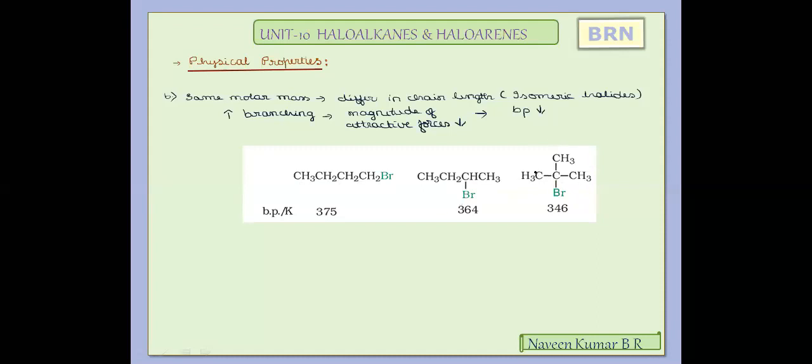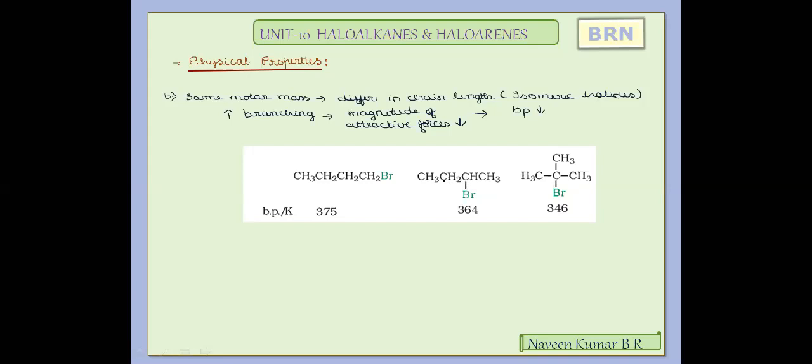So the alkyl group has 4 carbon atoms, but if we observe the halogen position, it is a terminal position, it is at an intermediate carbon, and again it is at the middle carbon. Here the chain length differs between the compounds.